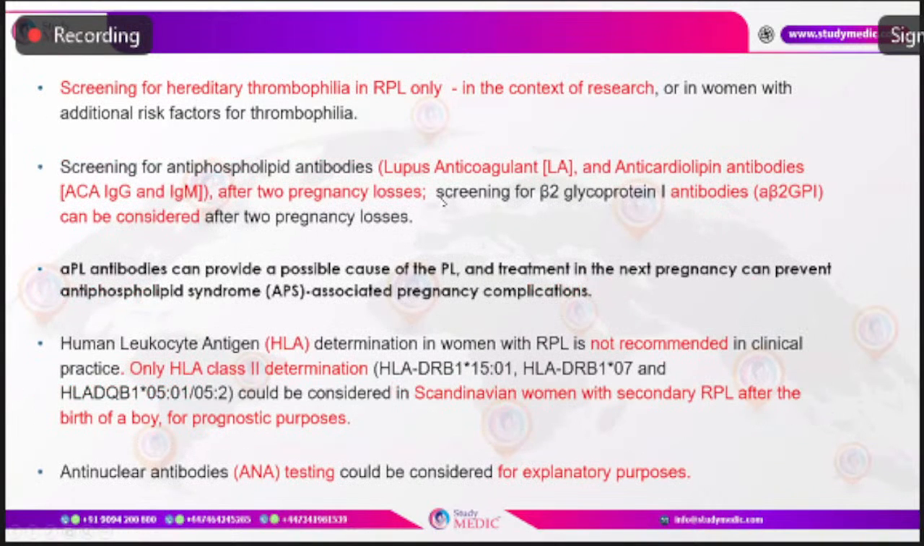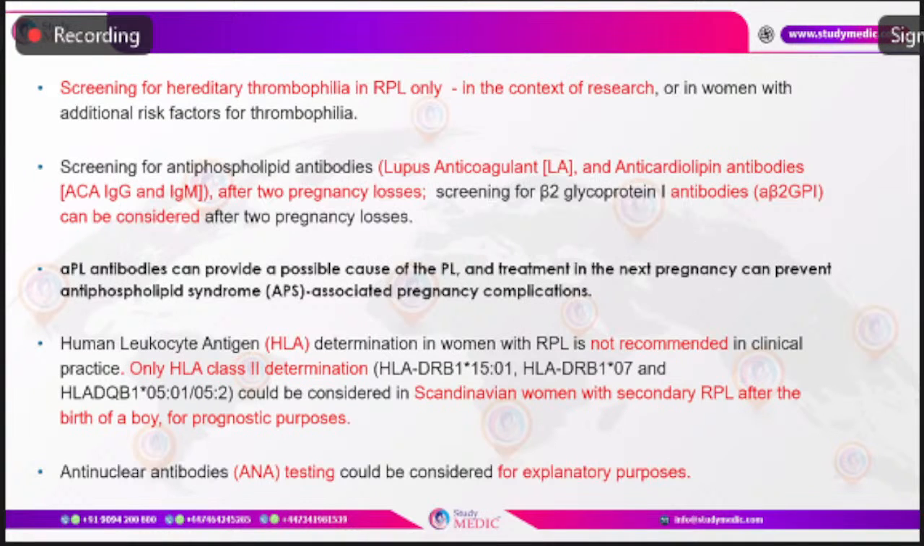Now coming to the next one, which is hereditary thrombophilia. The hereditary thrombophilia workup is not routinely recommended in all women with a pregnancy loss, especially if they have recurrent first trimester pregnancy loss. If they have any risk factors or other clinical features of thrombophilia, like a personal history of thrombosis or thromboembolism, family history of thromboembolism, or a family history of thrombophilia, these are additional risk factors. In those cases, in the context of recurrent pregnancy loss, it is indicated to do the workup. Otherwise, it is done only in the context of research.